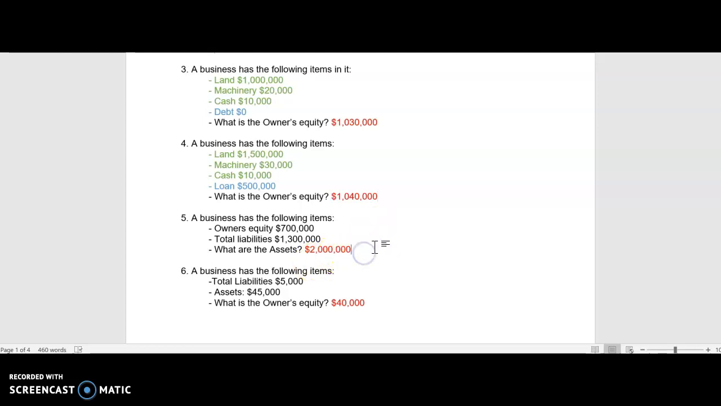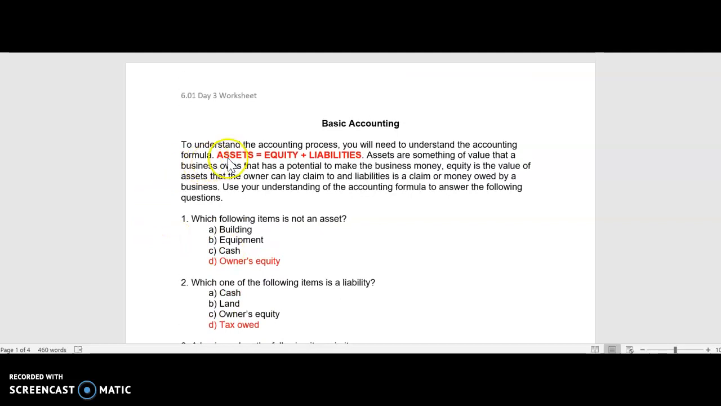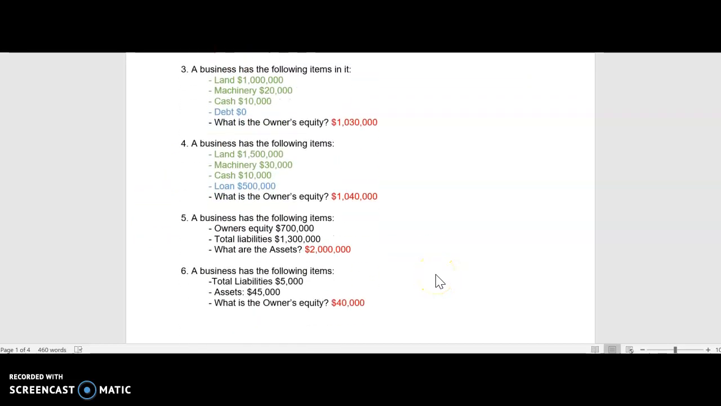All right, number 5. Number 5 states a business has the following items, and so they group them all together for you. The owner's equity is $700,000, and the total liabilities is $1,300,000. Well, according to our equation here, we just need to find out what assets are. So we're going to add up owner's equity, which is $700,000, and the liabilities, which is $1,300,000. And that gives you a total of $2 million.